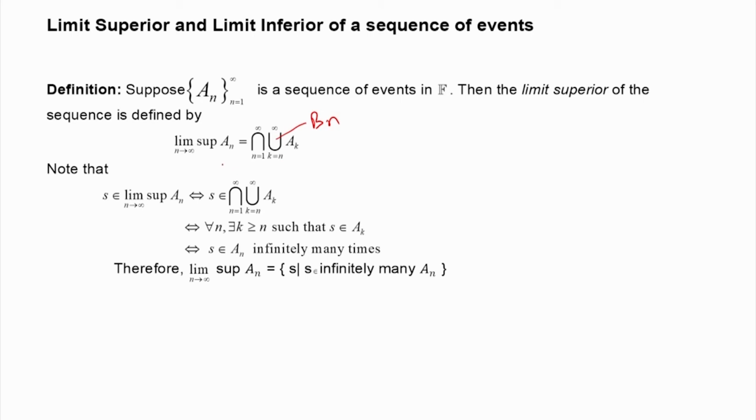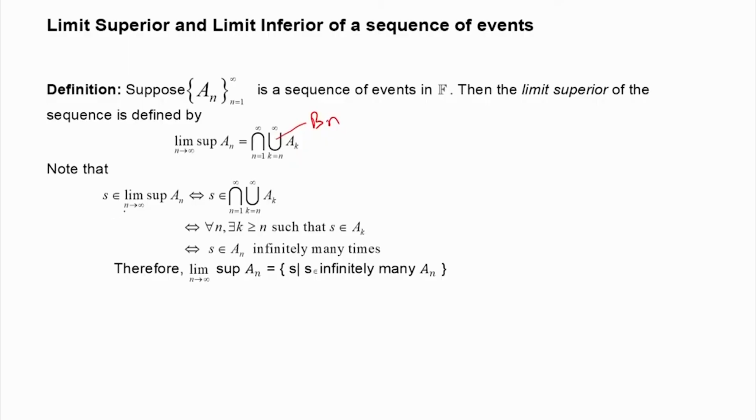Now, let us see what this event implies. Suppose S belongs to lim sup A_n as n tends to infinity. S is a member of this limiting event. This implies, and is implied by, that S belongs to this, by definition. Now, let us interpret this. There is an intersection here and a union here.